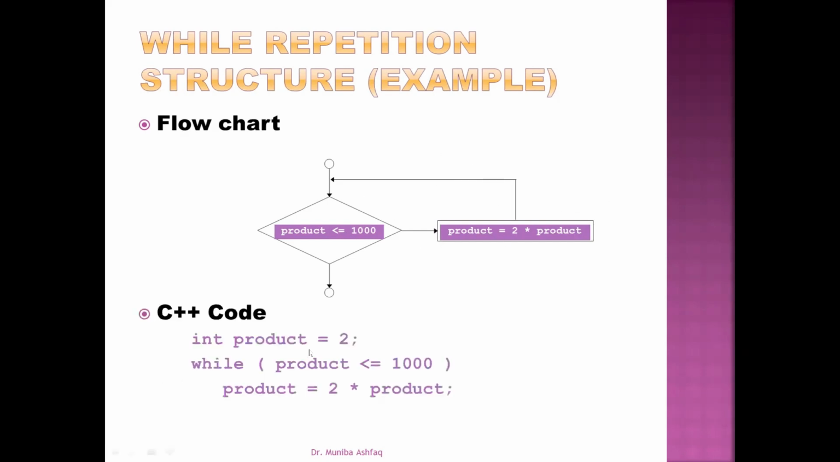Here is the C++ code in which we have assigned the value of 2 to the variable product. And within the while loop, we are going to check the value of product, whether the product is less than or equal to 1000 or not. And if the condition is true, in that case only, product equals 2 multiplied with product.